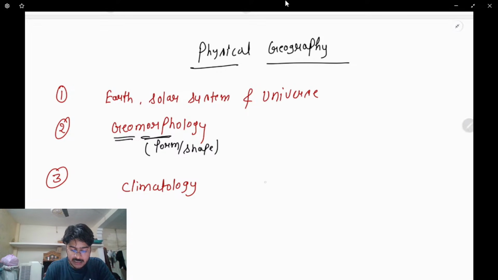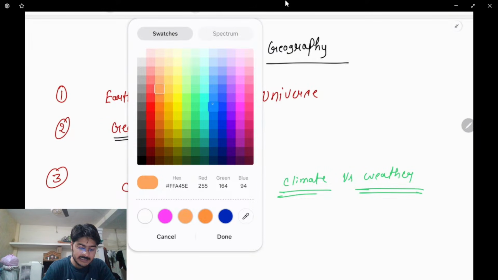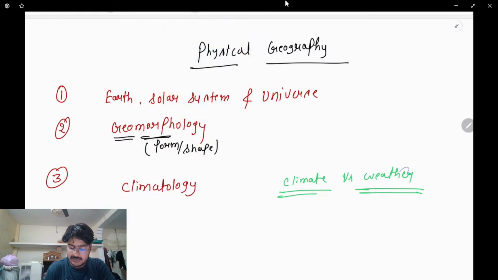Don't worry about it. The moment I talk about the climate, you also need to know the difference between climate versus weather. Weather is the day-to-day phenomena. What is the weather? Weather is day-to-day phenomena. So, for example, today it's cold, and yesterday it was not. So weather changes on a day-to-day basis.